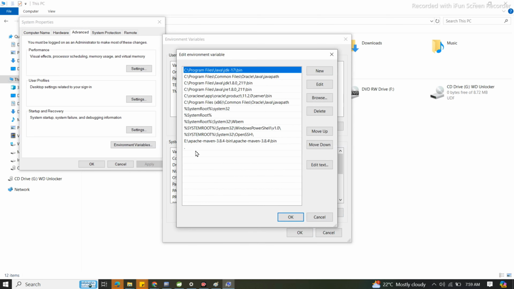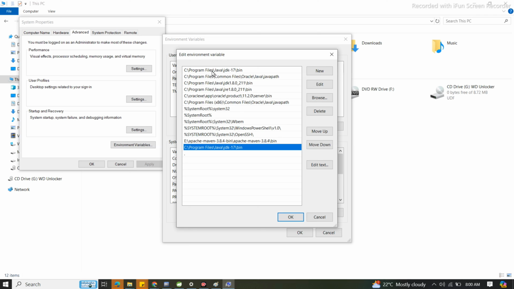See here, there is a dot symbol. You can find a dot symbol, right? Just paste it with Ctrl+V, whatever address we copied from the Java installation directory, and put it here, with a dot at the end. Also, suppose in my case Java 8 is there and Java 17 is also there.